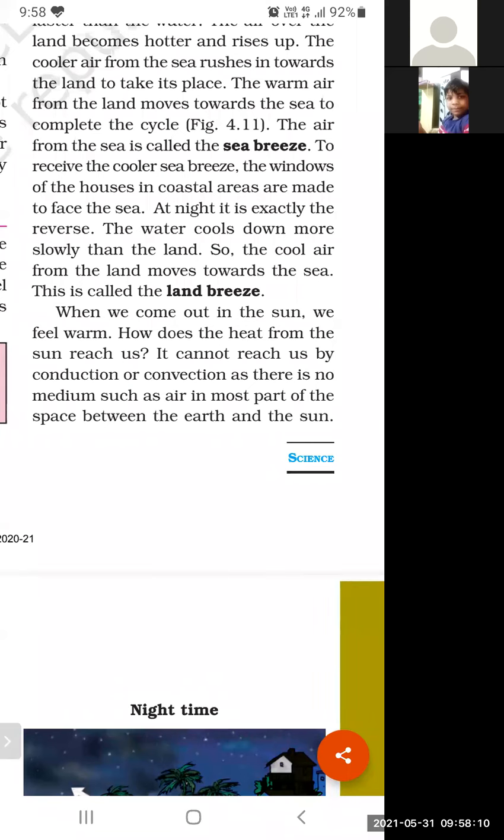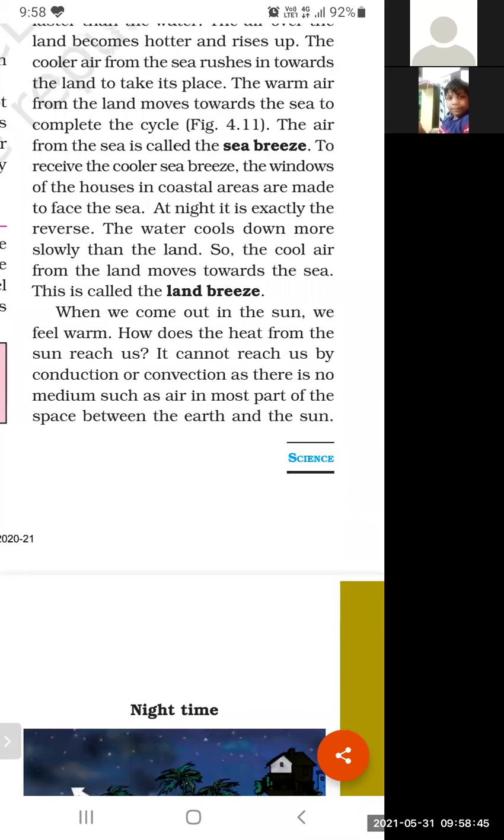But up to how many kilometers, or up to how much height, do we have air? It is up to several kilometers. About 2 or 3 kilometers, there is very thin air around the earth, and up to 10 to 20 kilometers, almost no air around the earth. So air around the earth is limited, and most of the space between earth and sun is empty. That is why it is known as space, empty. No gas is there, no material is there, no medium is there.